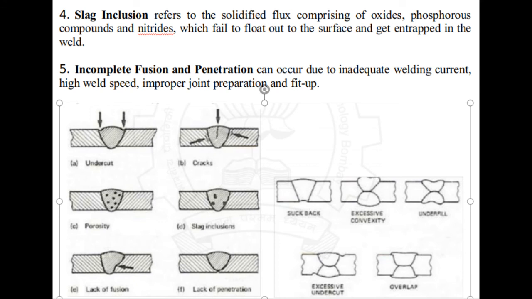And the 5th point is incomplete fusion and penetration. This type of defect can occur due to inadequate welding current. Welding is a method where intensive heating is given, so if the welding current is inadequate, or the welding speed is high, or there is improper joint preparation and fit up, then incomplete fusion and penetration happen.